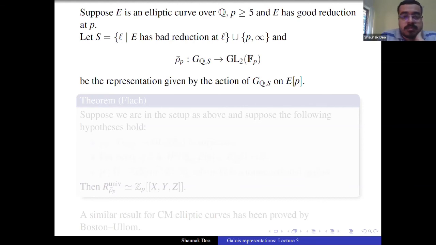One more question here. Can this explicit example of unobstructed deformation rings be generalized for families of elliptic curves or Hida families?